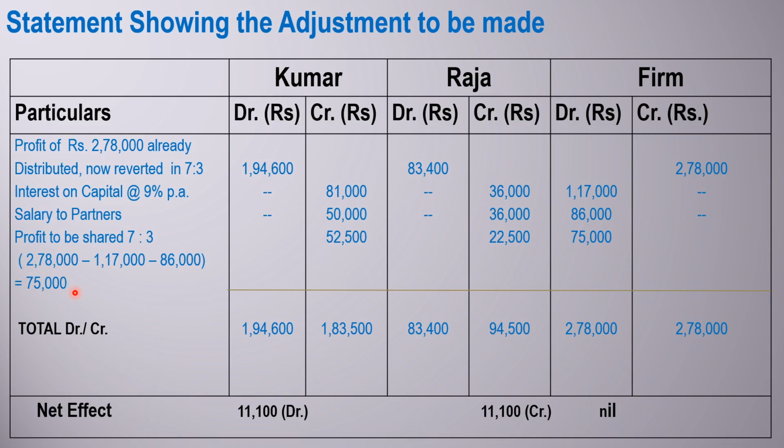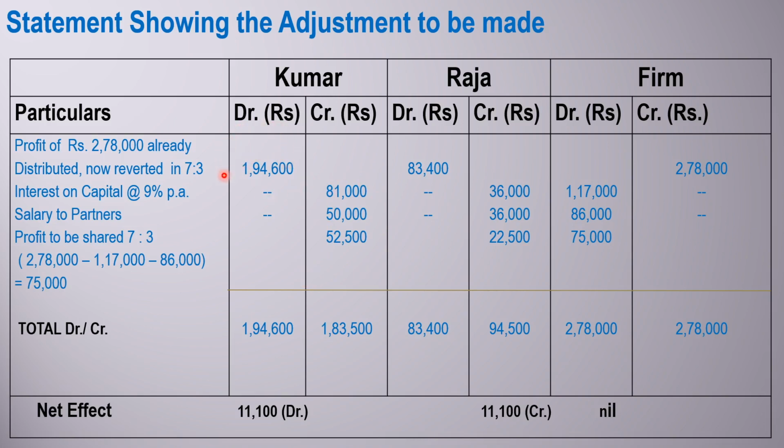you have to distribute to the partners in their profit sharing ratio, that is 7:3. So that 75,000 is distributed among Kumar and Raja. As per this ratio, Kumar's share is 52,500 and Raja's share is 22,500. So now afterward we have to compare here.